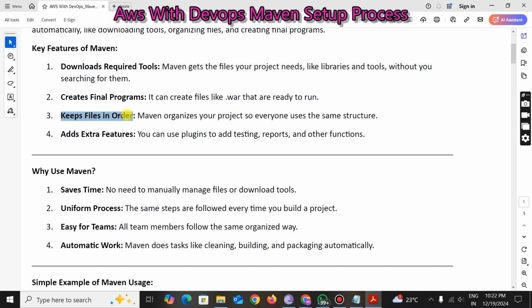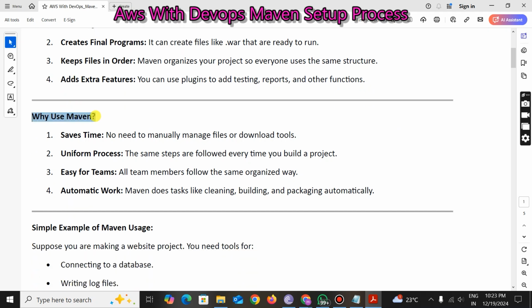So the key features of Maven: it keeps all the files in a structured way, in proper order. Maven organizes your project so everyone uses the same structure. It adds extra features. You can use plugins to add testing reports and other functions. You can test your project also with this Maven, right? So what is the use case of Maven? It saves time. No need to manually manage files or download tools.